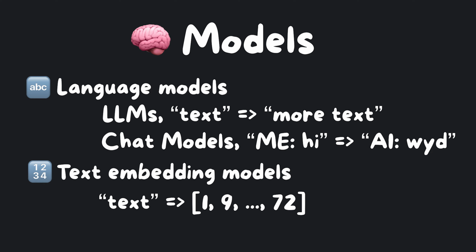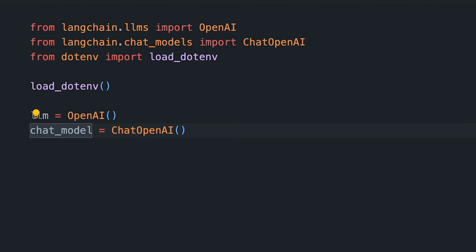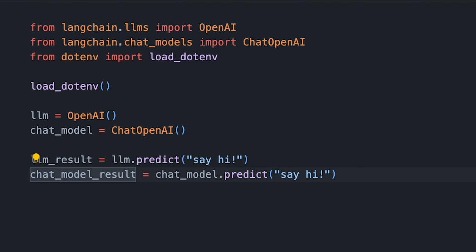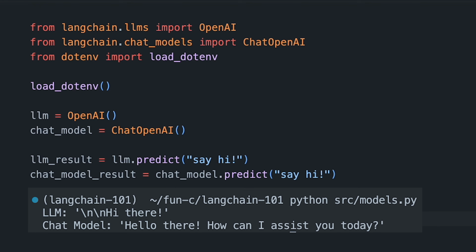LLMs wrap APIs which take text in and return text. Chat models wrap models which take chat messages in and return a chat message. It's a subtle difference, but the interface to use them is the same. We can import both classes, instantiate them, and then use the predict function on both of them and see the difference. However, you probably won't be passing text directly to the models and instead use prompts.